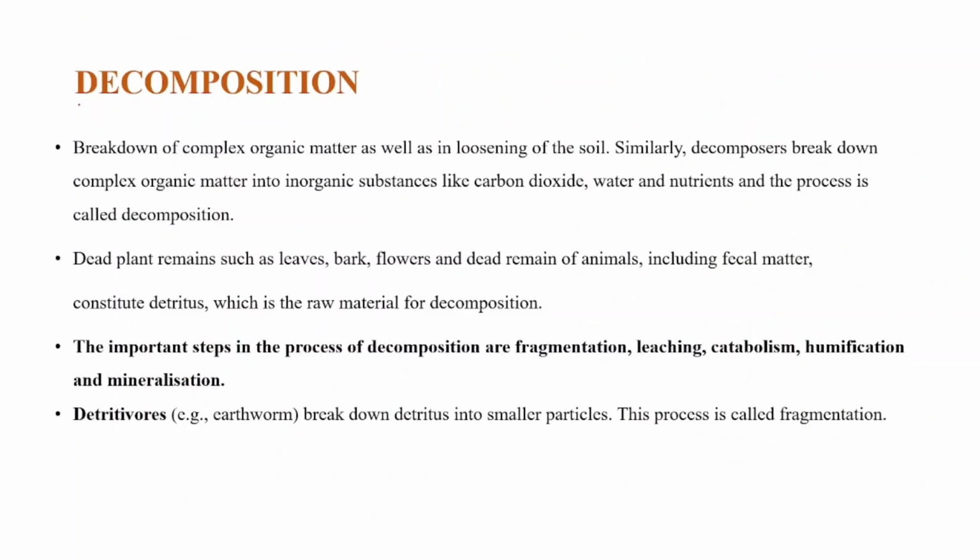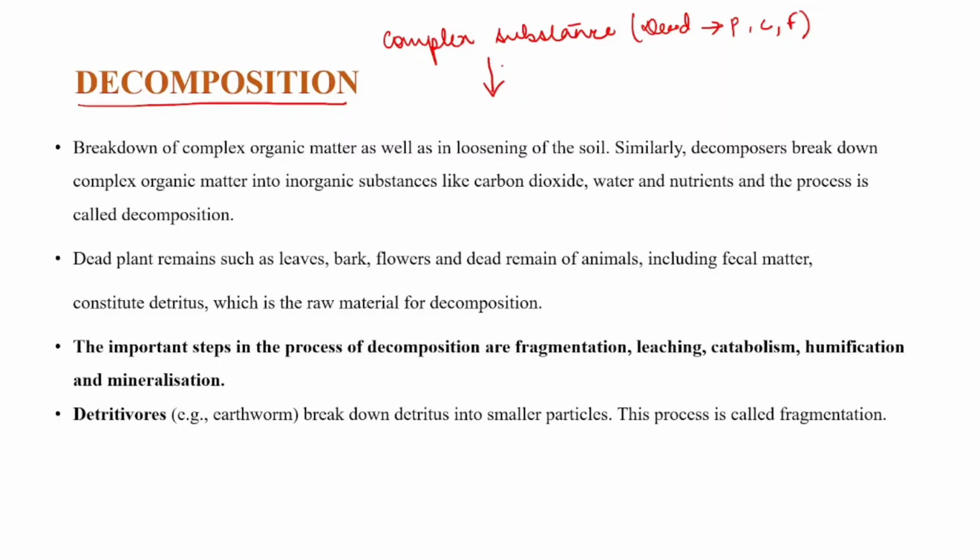Coming to decomposition. So what is decomposition? Decomposition is the process of breaking down of complex matter. What do you mean by complex substance? Suppose a dead body. A dead body has proteins, carbohydrates, fats, everything present. So this is what we call a complex substance. Suppose any dead leaf, what does it contain? Complex substances, right? So decomposition is basically the conversion of these complex substances into simple ones.